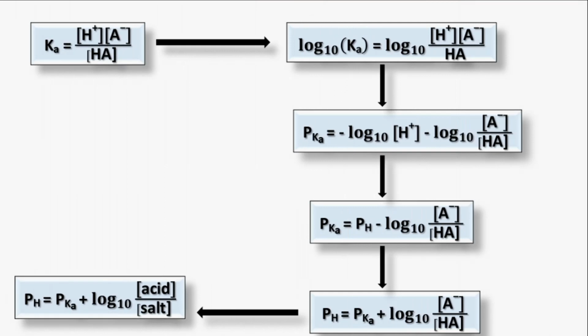So it is the slide representing this equation in an understandable way. As you can see, Ka equals H plus times A minus divided by total HA, and if we operate log on both sides, we can get this equation, and if we multiply by minus, we get this is pKa, and this would be pH, and this is the salt by acid. So I hope you will understand the Henderson-Hasselbalch equation.